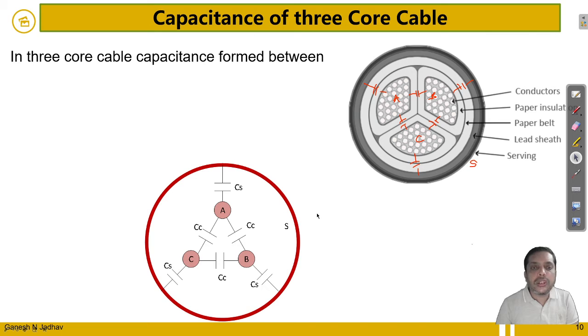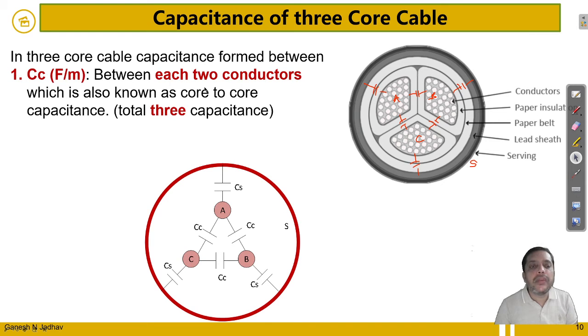In the three core cable, capacitance is formed between each two conductors. Such three capacitances will be formed between each two conductors. So this is 1, 2 and 3 capacitance, which is known as the core capacitance, core to core capacitance. Hence the name is given as CC.